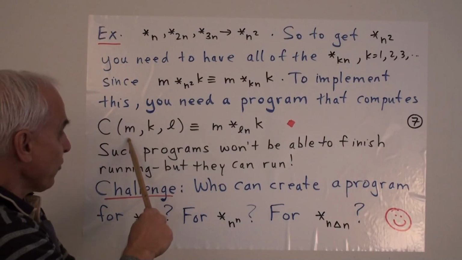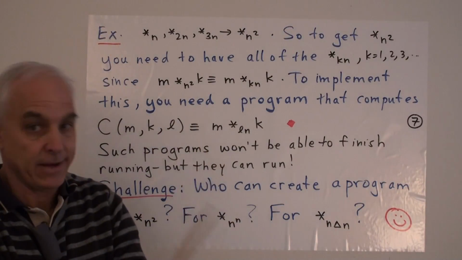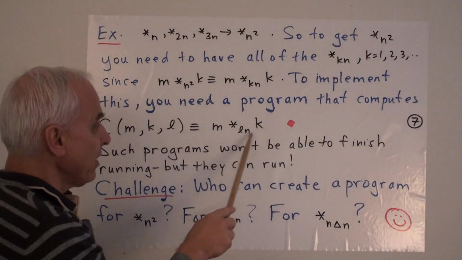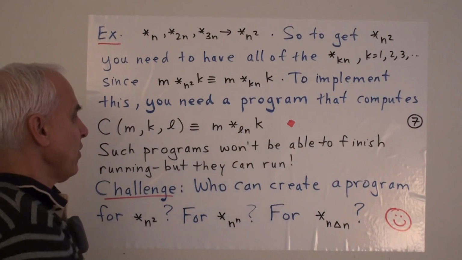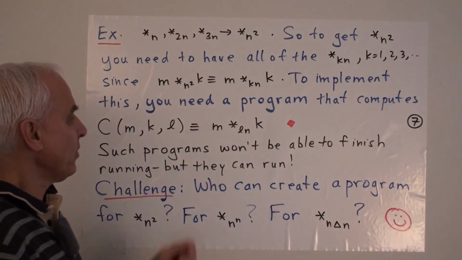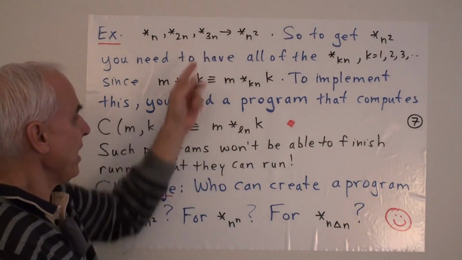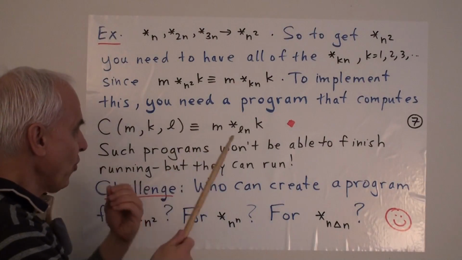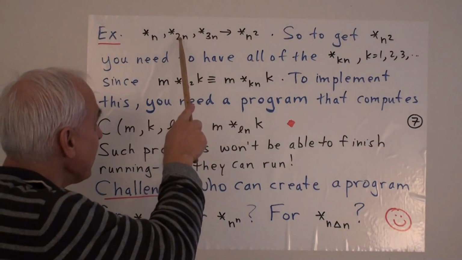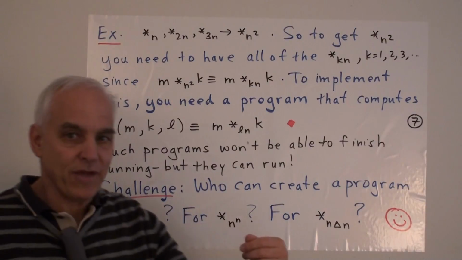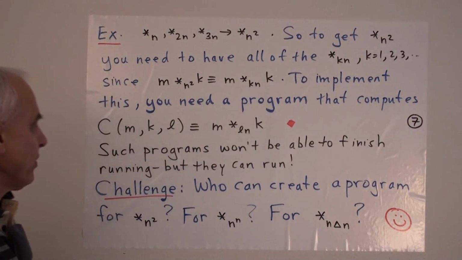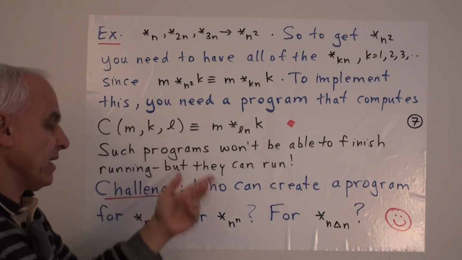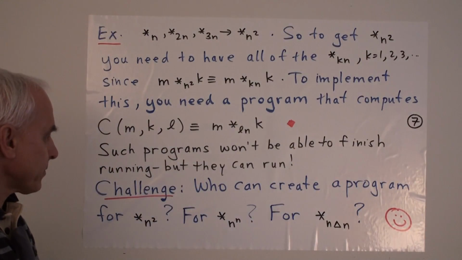That computes, for three natural numbers, say m, k, and l, the product m star ln k. So when l is 3, it would calculate m star 3n k. We want to have control over not just any one of these, but all of them together. So we encode that by a bigger program that inputs three things rather than just two things.